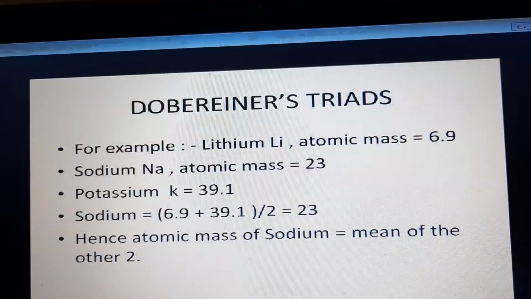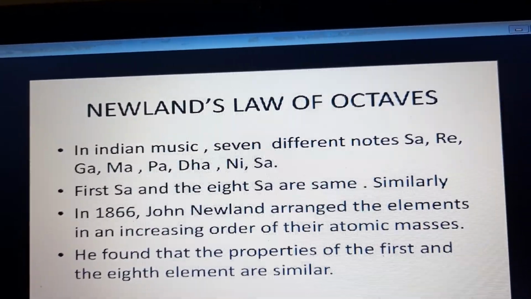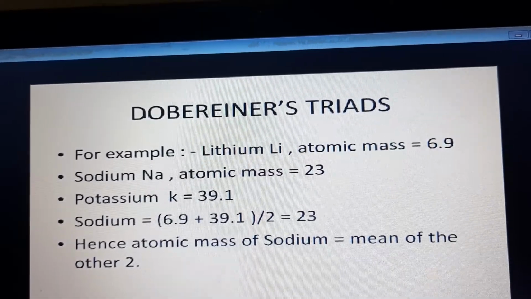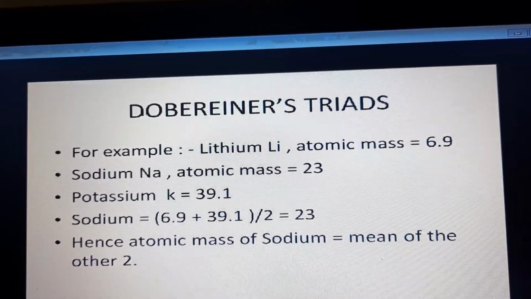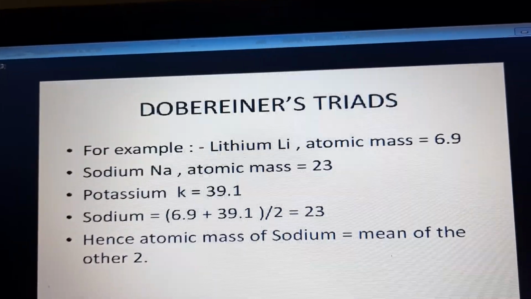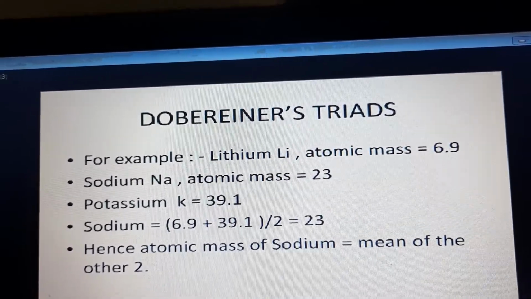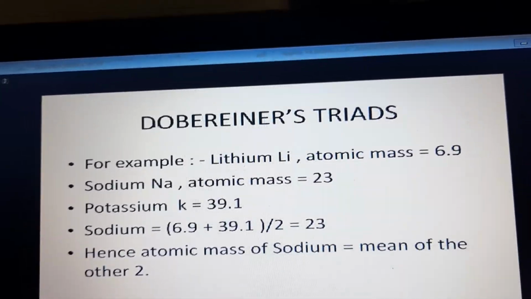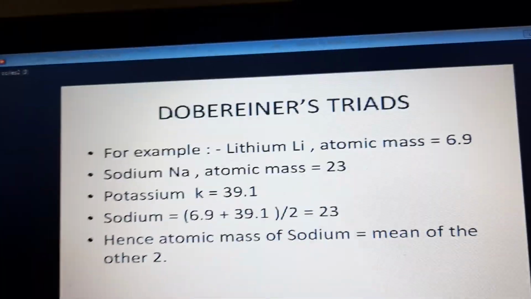Now he had to again make some kind of arrangement for these. Now this is very difficult. How to organize these elements when the octaves are coming for some, but the other elements are not fitting in? So, limitations of Newland's law.